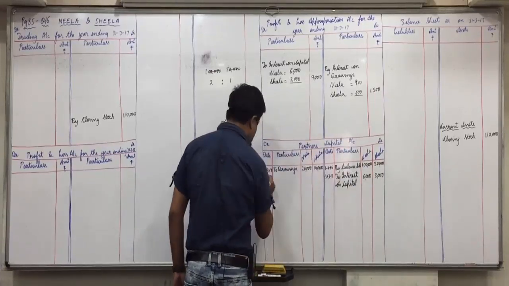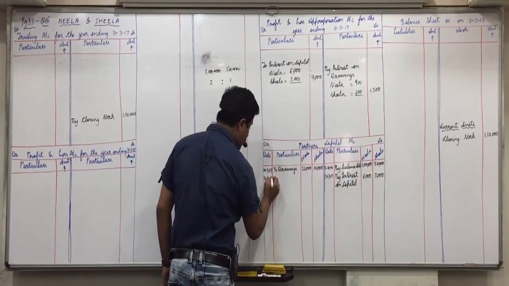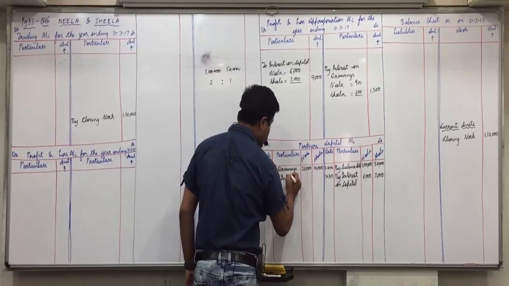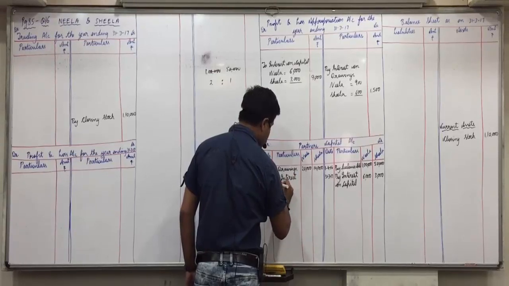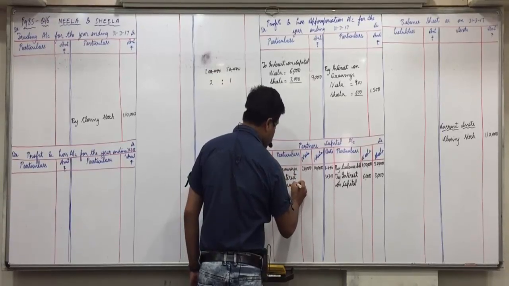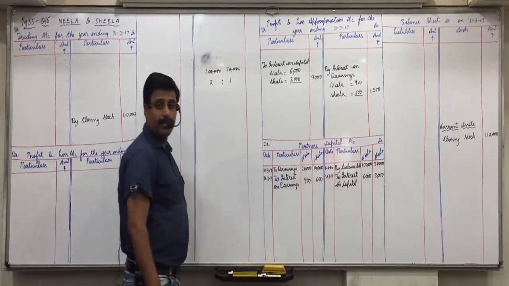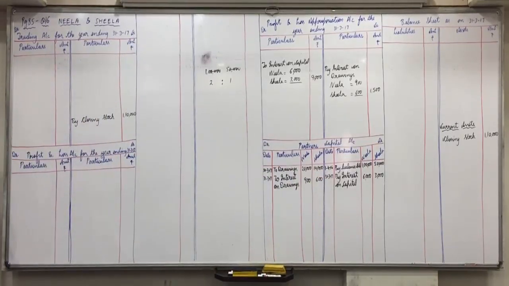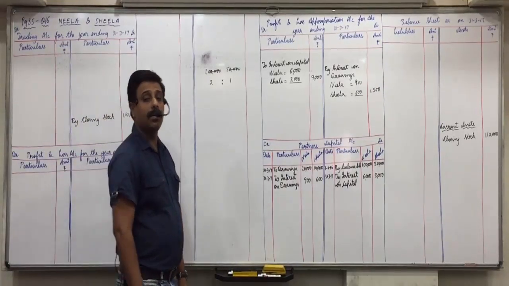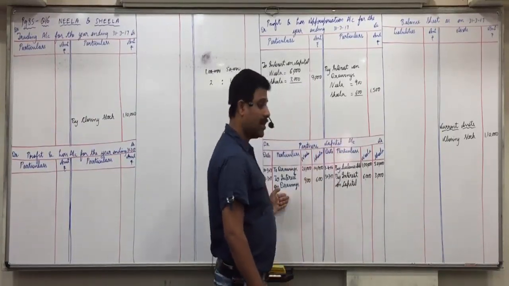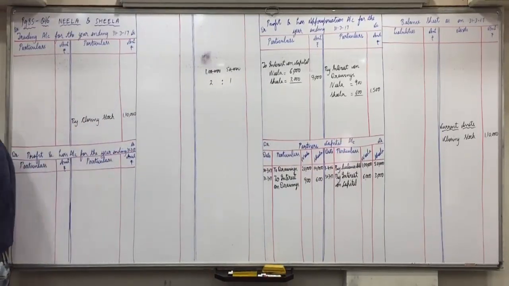And opposite side in partners capital account debit side, interest on drawings, Neela 900 and Sheila 600. Got it, everyone? Once again, what are the two effects of interest on drawings? First effect, P&L appropriation on credit side, and second effect, partners capital account on debit side. Amounts are directly given. Any doubts with this?